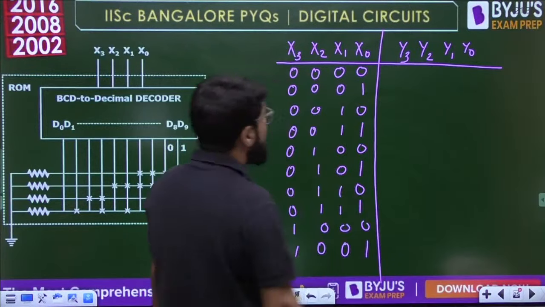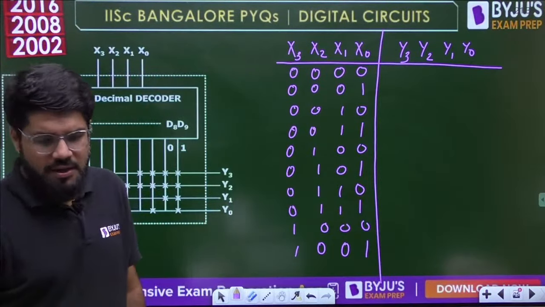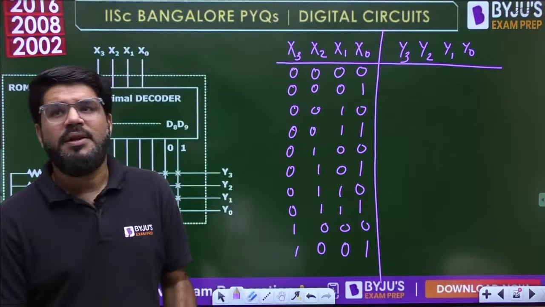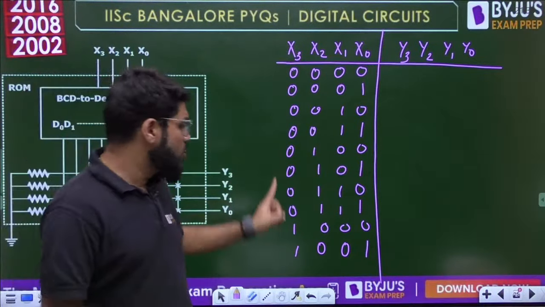That is the last binary combination we usually take, because it is binary coded decimal. We code the decimal number in binary and the decimal digits are only 0 to 9.